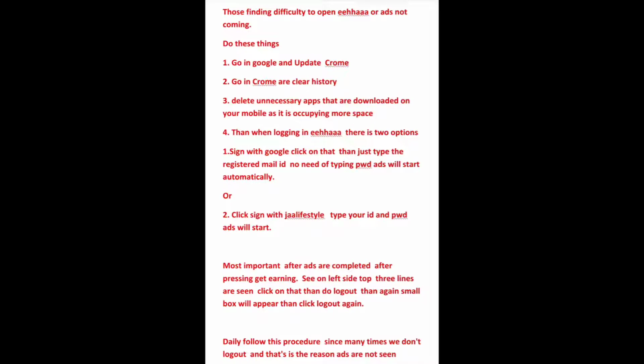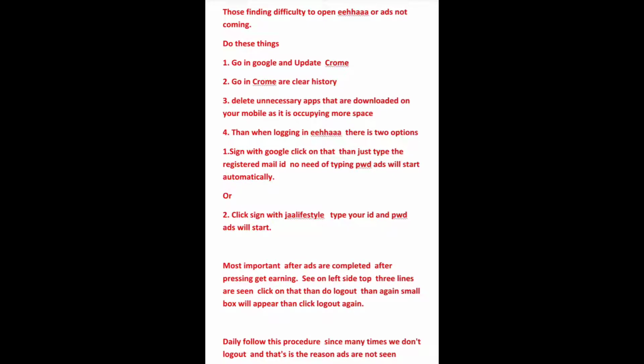Fourth, when logging in to IA, there are two options. Sign in with Google, click on that, then just type your registered mail ID. No need of typing passwords. Ads will start automatically. Or sign in with Jar Lifestyle. Type your ID and password, ads will start.